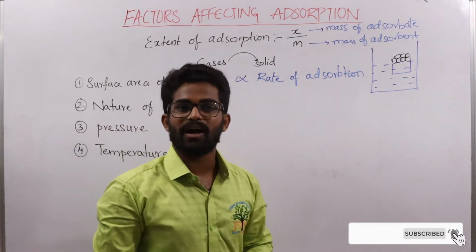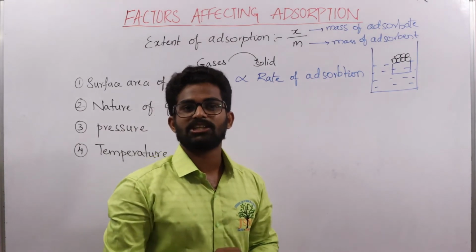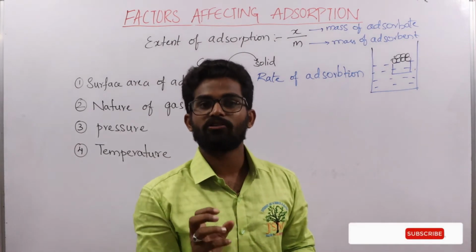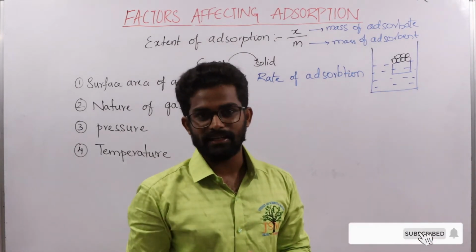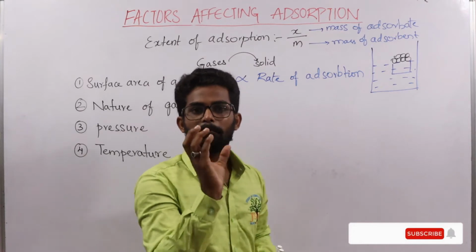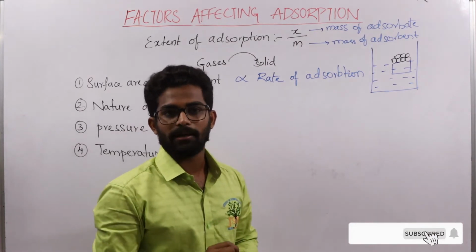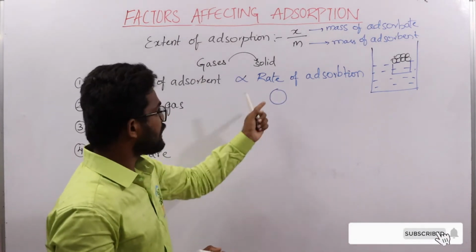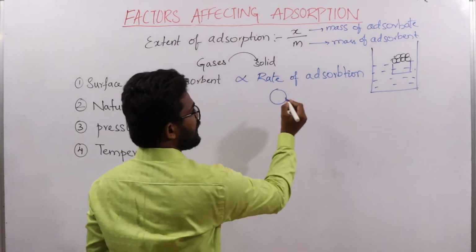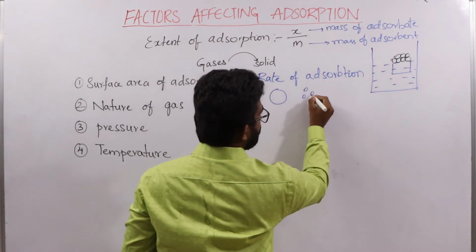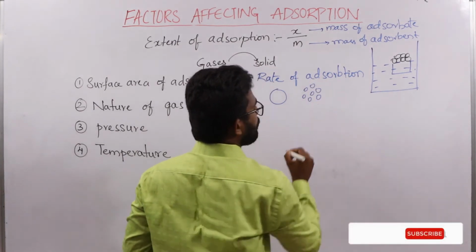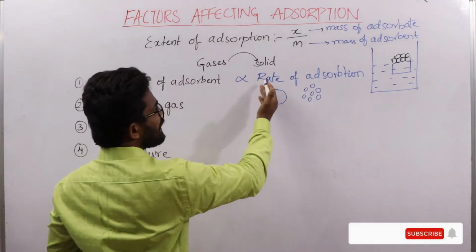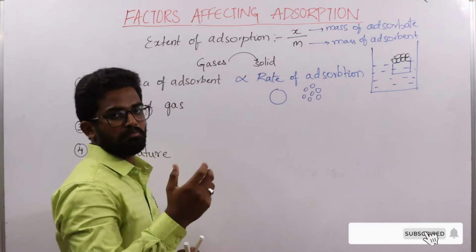That is why, in the hydrogenation of oils, we use finely powdered nickel or finely powdered platinum. If we take a bulk amount of nickel or platinum, it will have only one surface area. If we powder this bulk nickel or platinum into small pieces, the surface area provided by the particles will be more. So the extent of adsorption is also more.